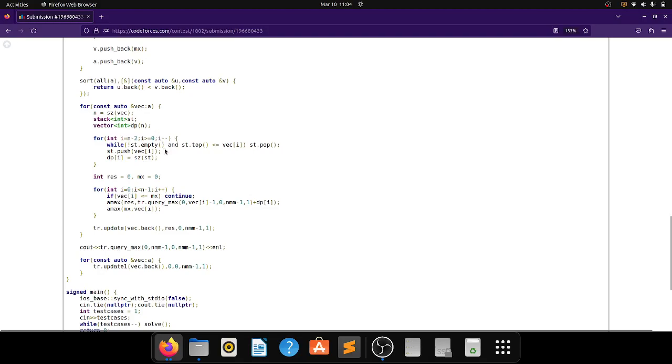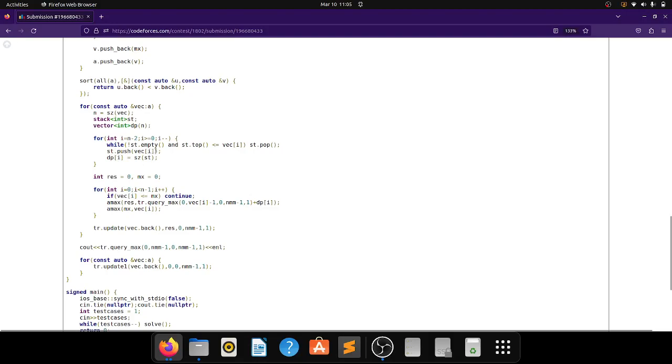What does it mean? dp of i represents, if I am taking the ith track, then what will be my contribution for all of the tracks that are greater than Ci. This I can easily calculate with the help of a stack.